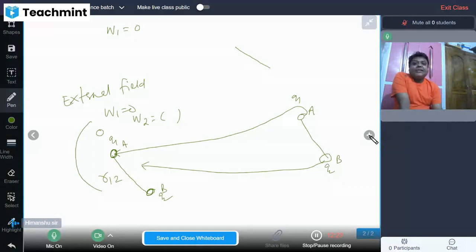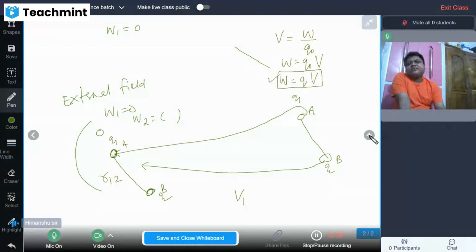Let that potential be V1. In the prior classes, we have studied that potential is nothing but the work done in bringing a test charge. So work done is evidently Q naught into V. That means any charge into potential gives the work done of that system.